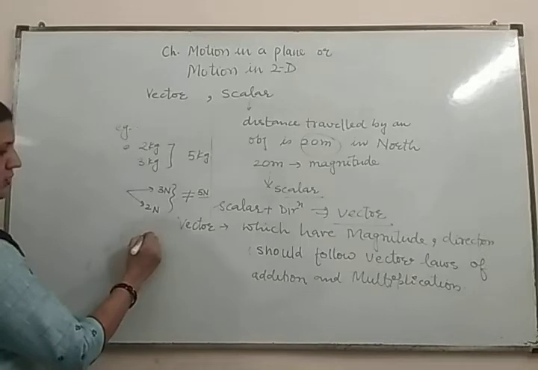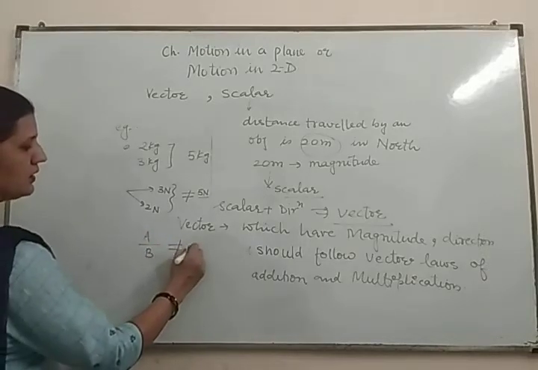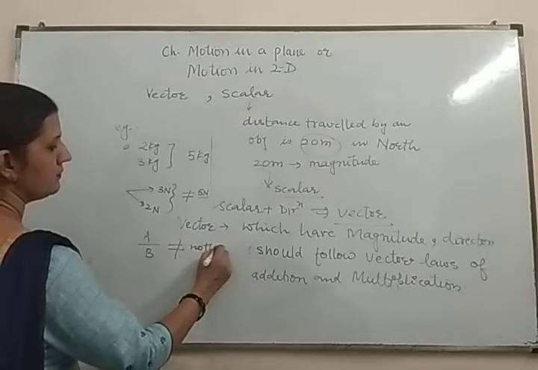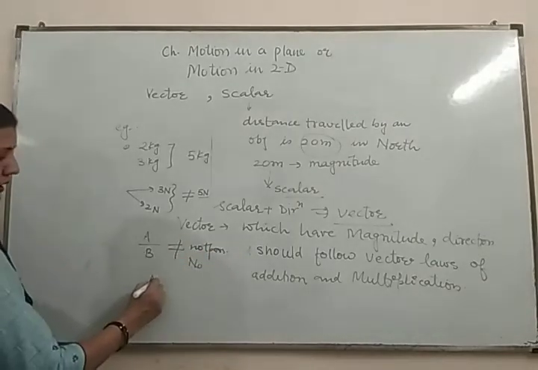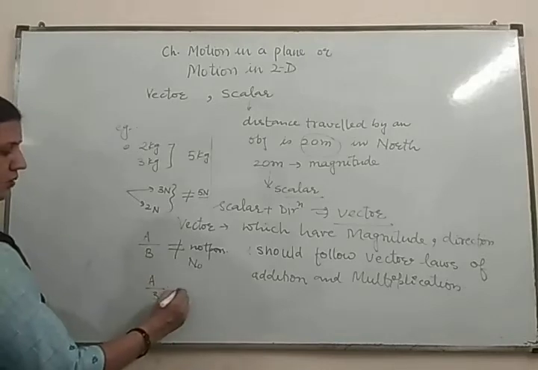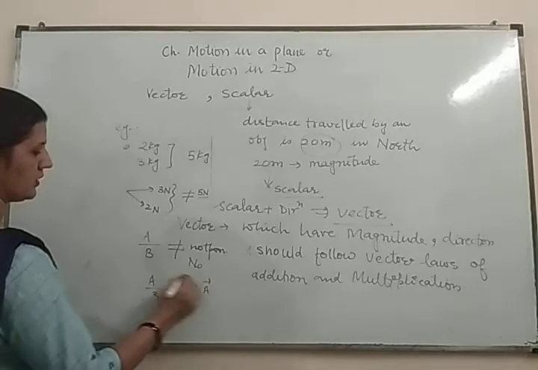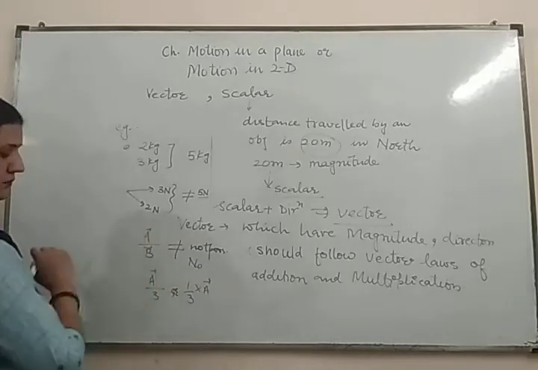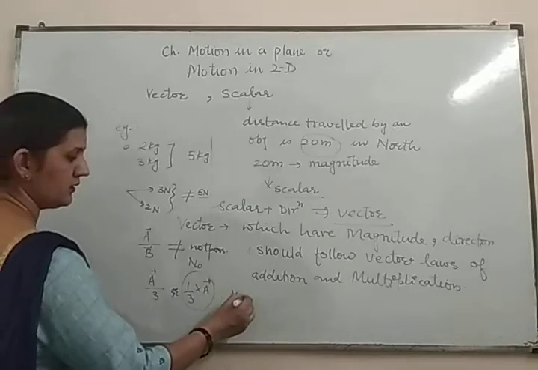Another thing, vector division is not possible. A divided by B is not possible. You can say no. But if you write A divided by 3, you can write it as 1 by 3 multiplied by vector A. You can write it like this. This is possible. Yes.